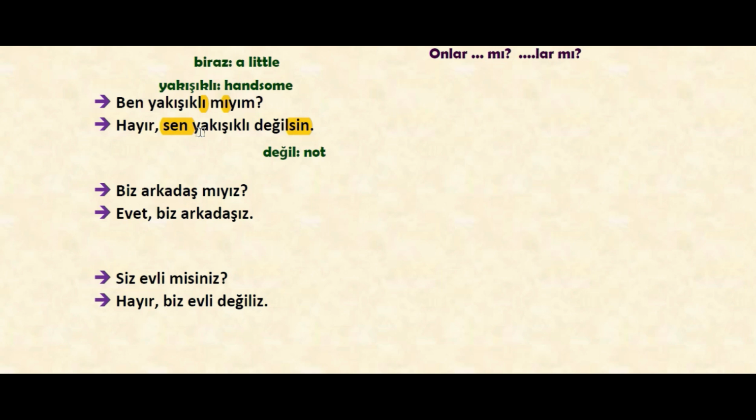And you will remember from the previous sentences that we can drop the subject in the sentence. We can ask just yakışıklı mıyım? Hayır, yakışıklı değilsin. So we can drop ben, sen, o, biz, siz, onlar, and just use these last parts. Because thanks to these personal suffixes, we know the subject of the sentence.